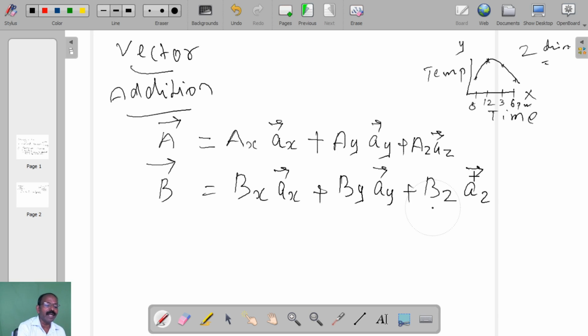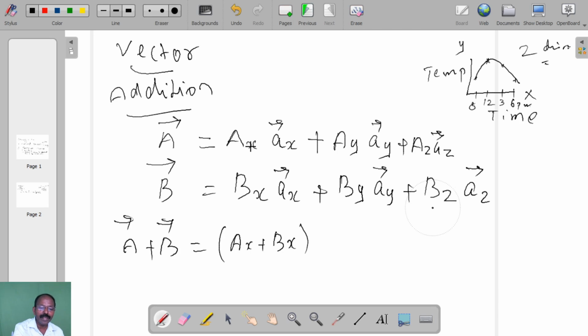Now we have to do addition. This is nothing but A plus B, A vector plus B vector. So how do you add? To perform the addition, directly you can write the magnitudes: Ax plus Bx, and both are along the unit vector in the x direction, so you mention the direction.